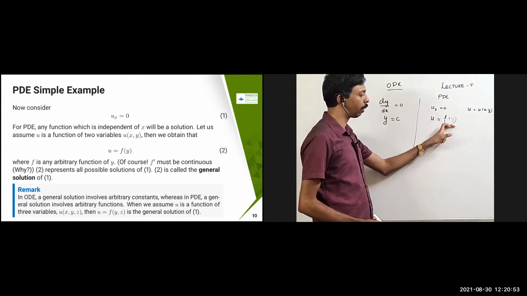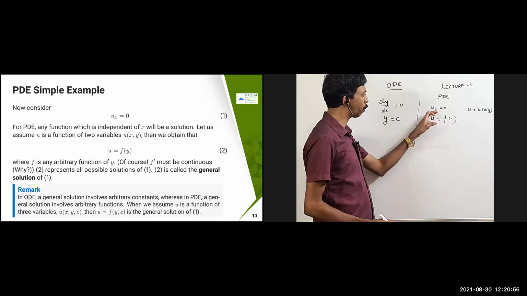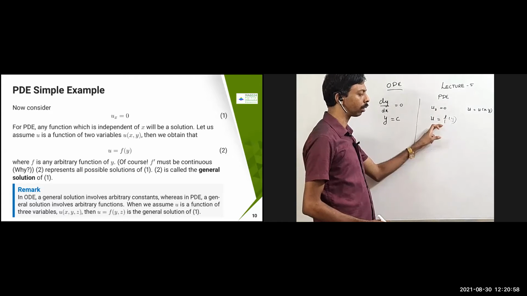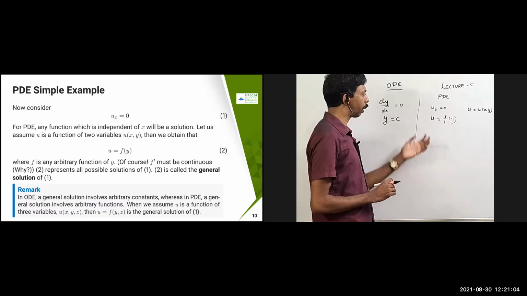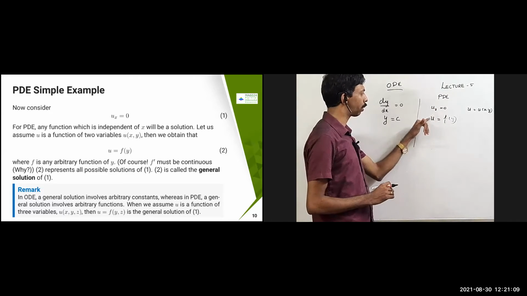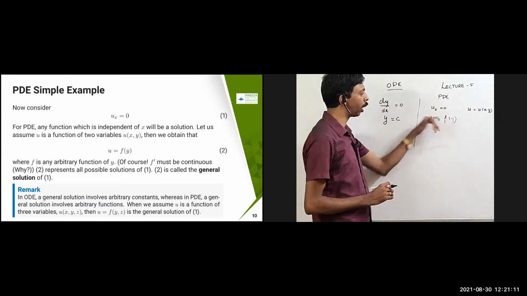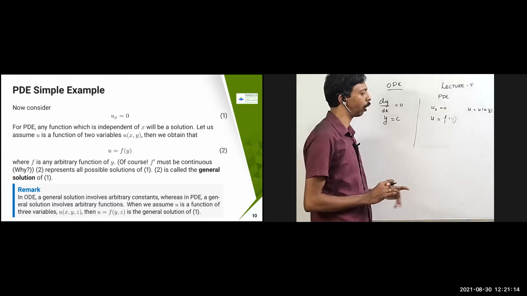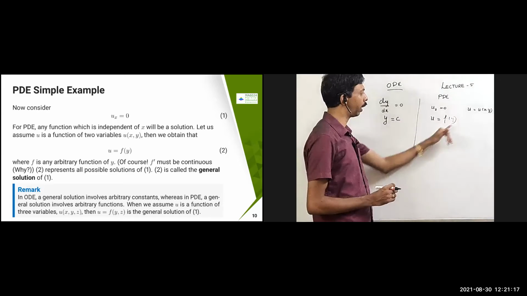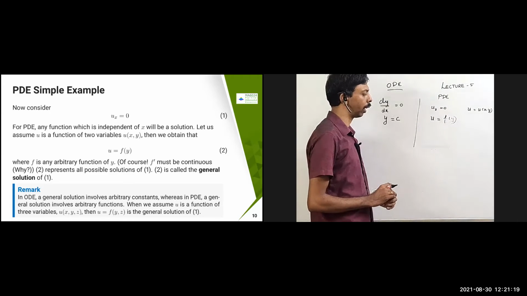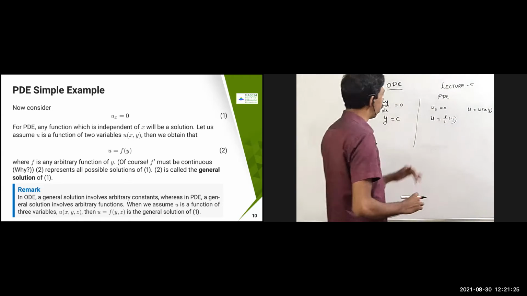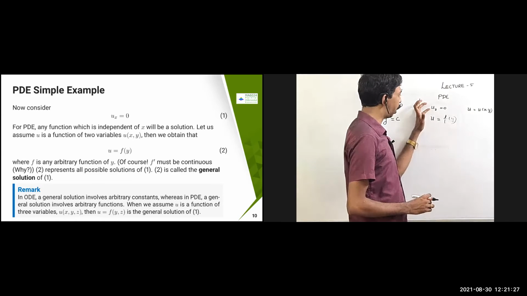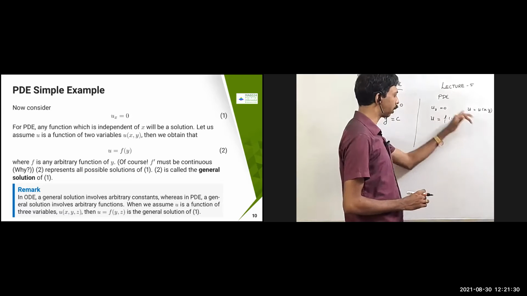So u equal to f of y is a solution for this problem, ux equal to 0, where f is any arbitrary function. Of course you must have the other condition like f dash must be continuous in order to get this solution. Because we require it to be continuous and differentiable, right? So at least in order to get the classical solution, you require that f of y should be continuous, and f dash must be continuous at least. So u equal to f of y, ux equal to 0 is going to come. You can take any arbitrary function here, then you are going to get that.